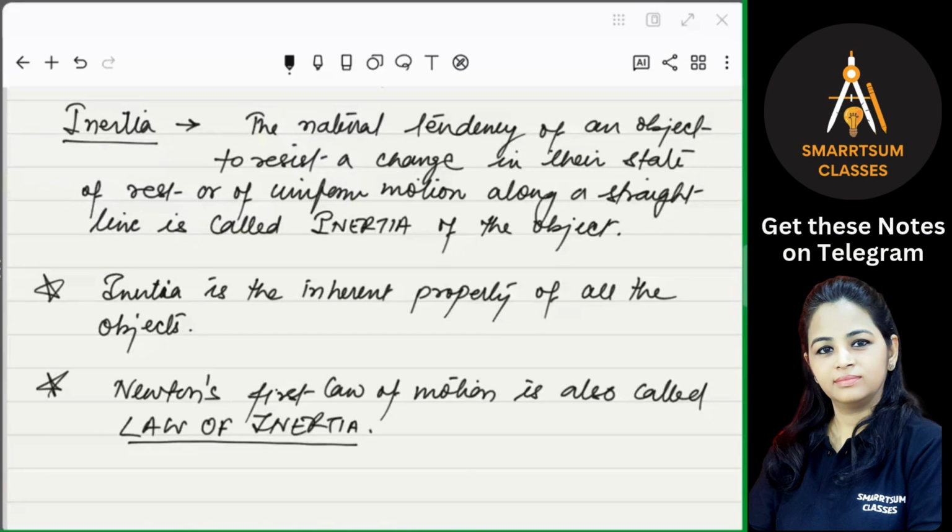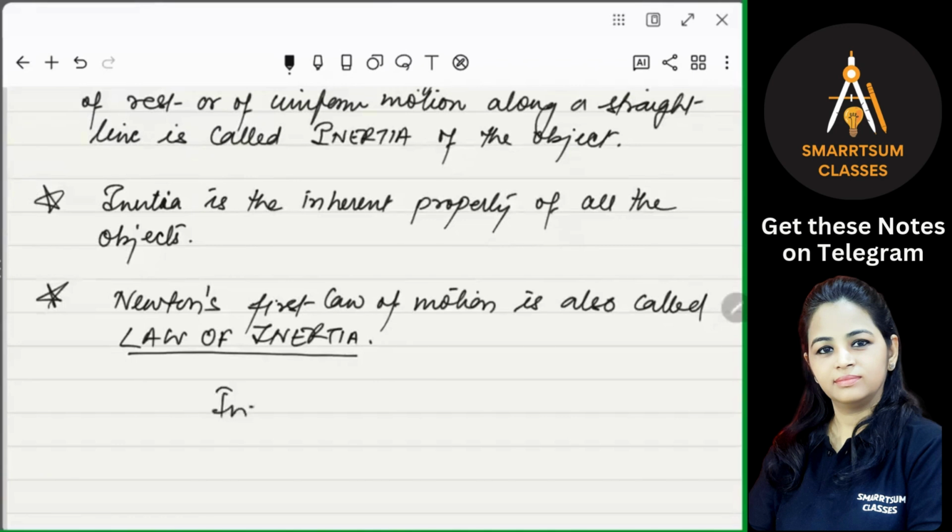Right. So how do we measure this tendency? It depends on the mass, and it is directly proportional to the mass. Inertia is directly proportional to mass. That means inertia increases with an increase in mass. If a body has a big mass, then it has more inertia, and you need to apply more force to change its state. Am I getting my point? Right?